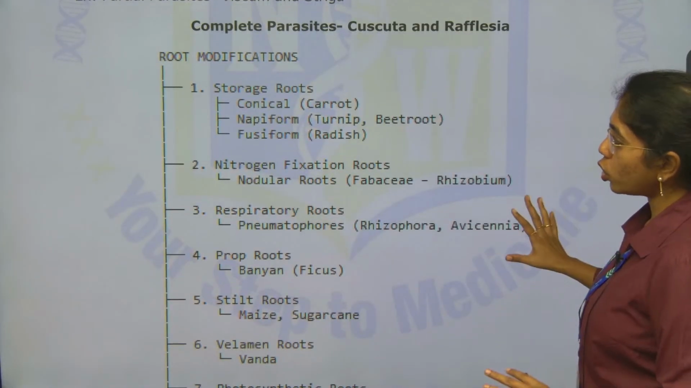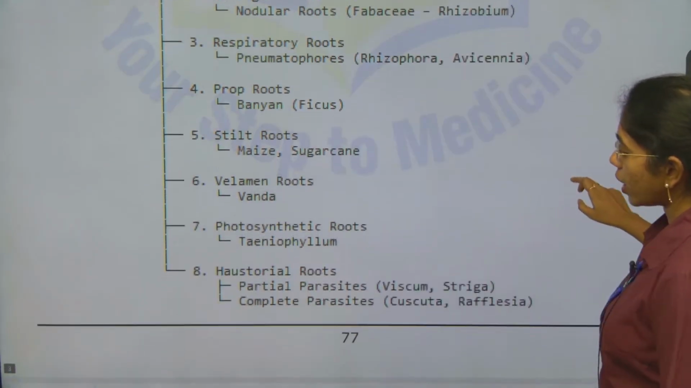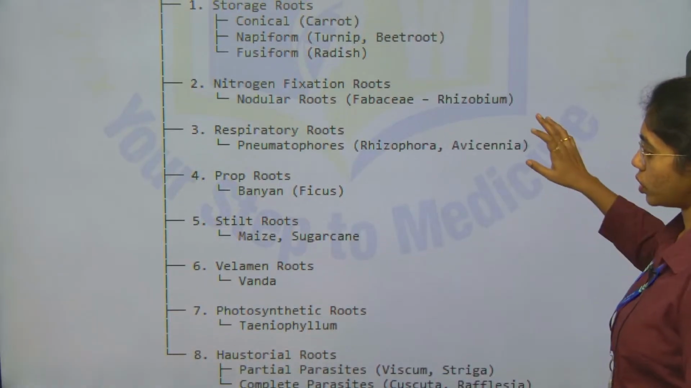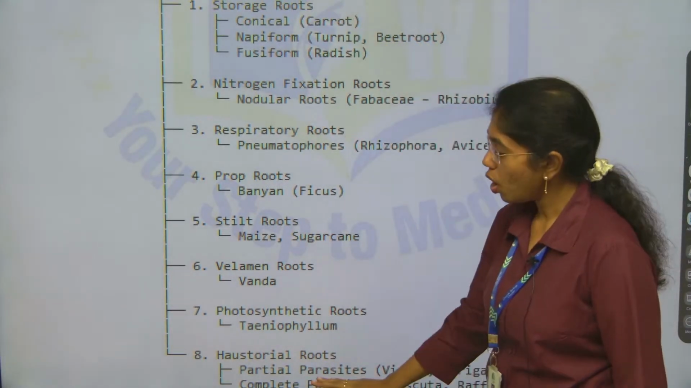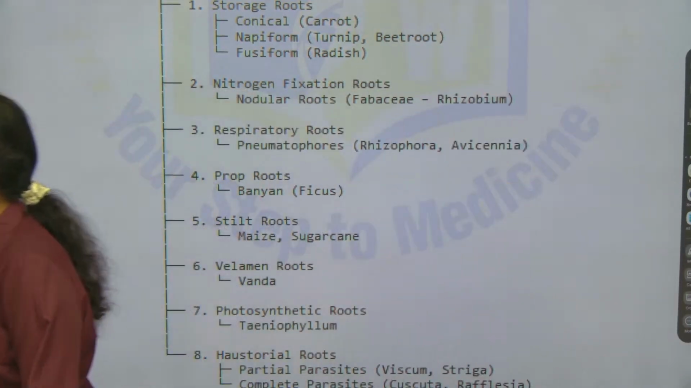Here this is the flow chart. If you take this flow chart, that is enough. If you can take a screenshot of this flow chart from storage root to haustorial root, this is enough. I hope this flow chart is clear, right?